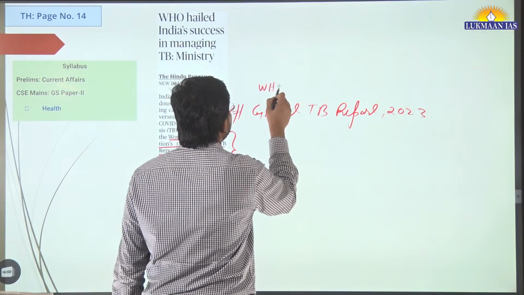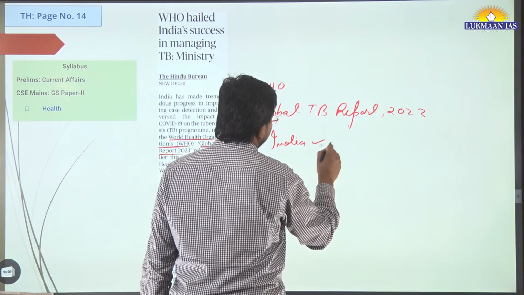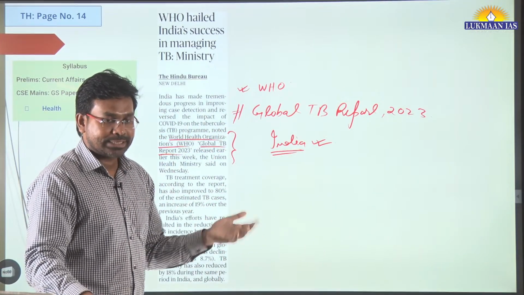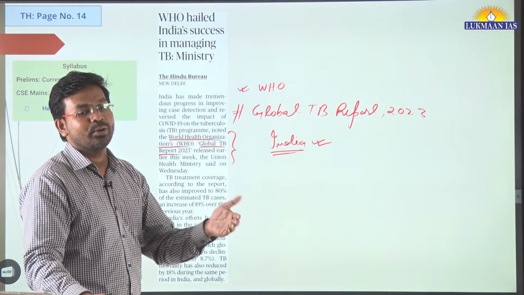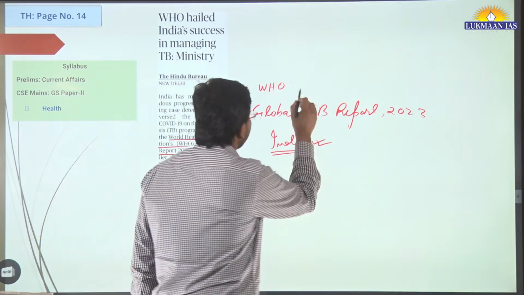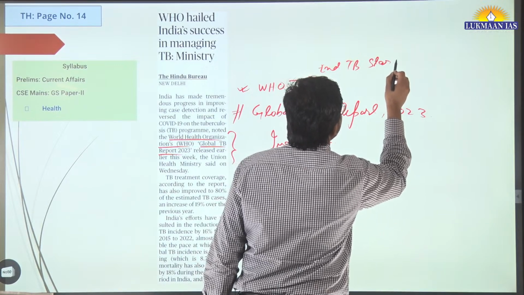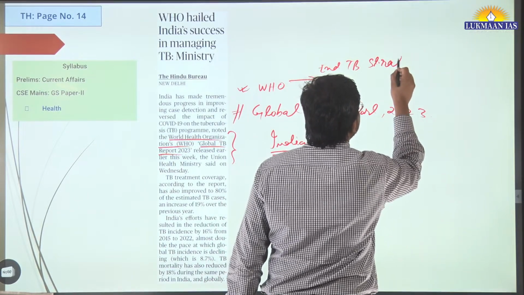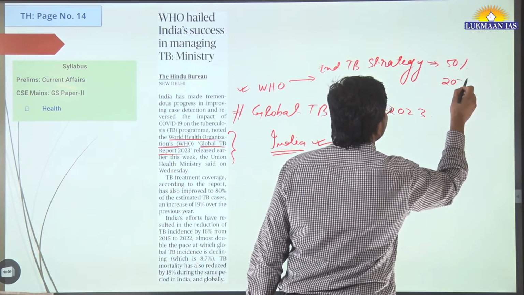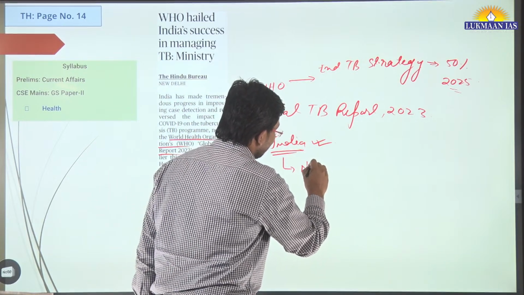World Health Organization. Okay, it talks about how India has done a lot in terms of detecting more cases of TB, and also administering measures so that we can move towards eliminating TB. The World Health Organization has a strategy which is known as the End TB strategy. According to this End TB strategy, they want to reduce the prevalence of TB by 50% by the year 2025.